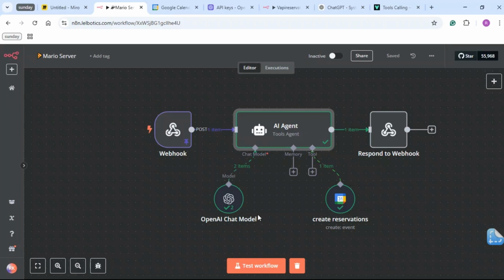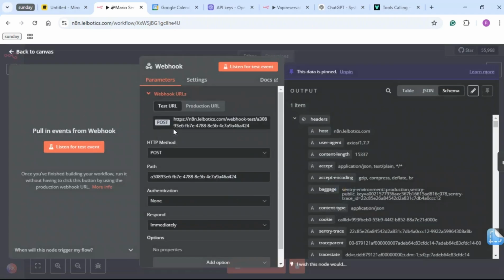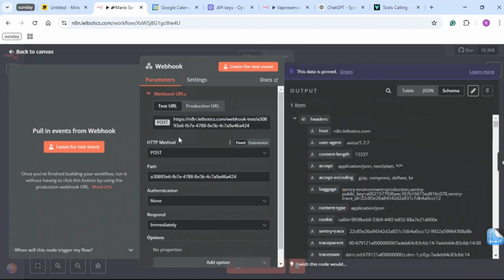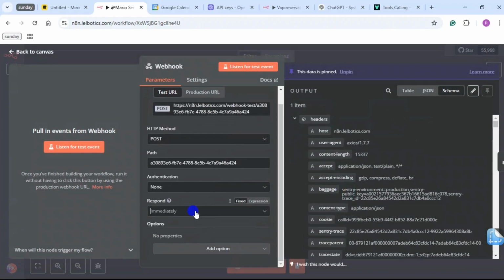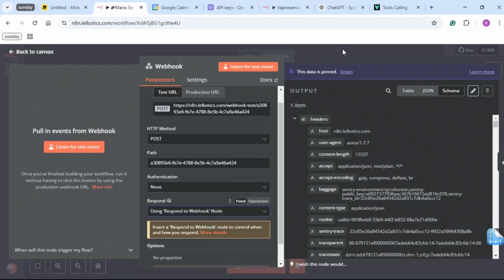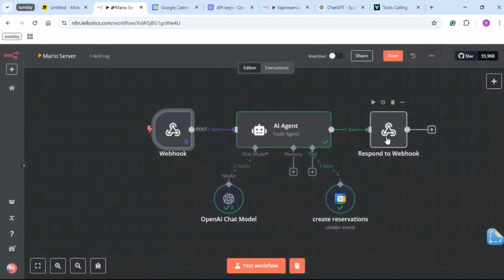Oh, and before we do that, I always forget this. As you can see, this is when and how to respond to the webhook. But we have just set up a respond to webhook node right here. So what we want to do is change this to not immediately, but using respond to webhook, so that we can actually use this. We want to save that. And now it's time to test this and see if it actually works.